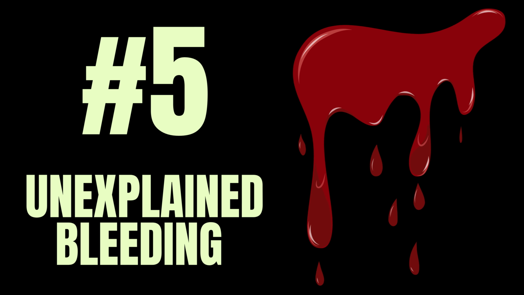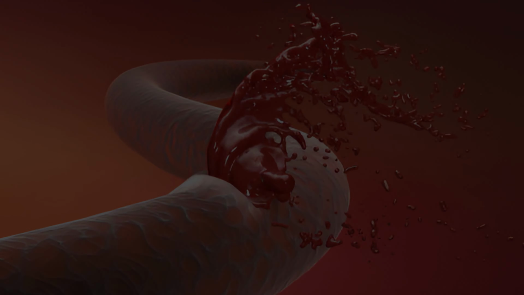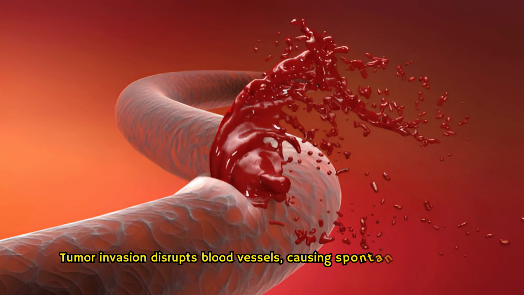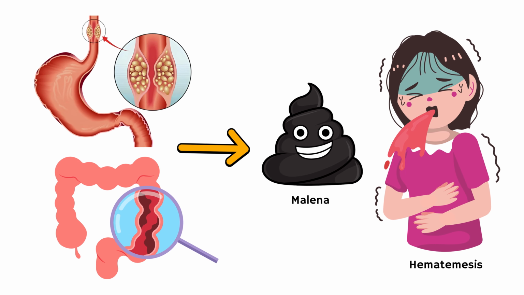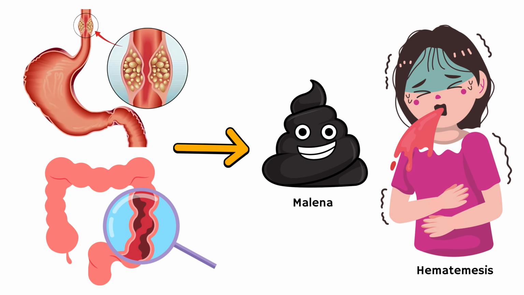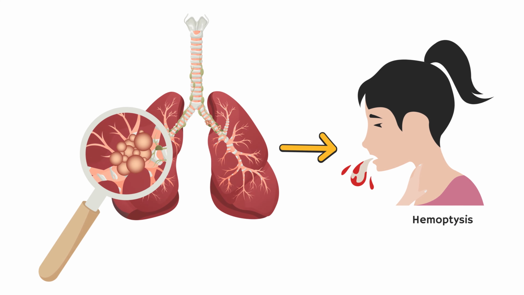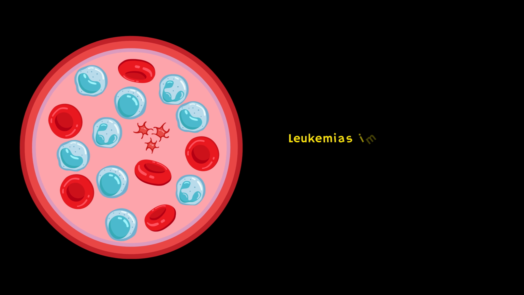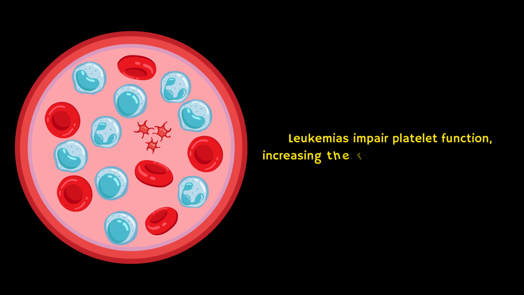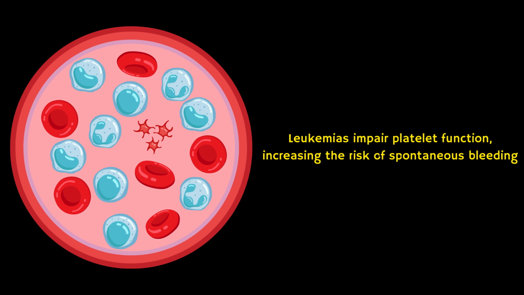Number 5, unexplained bleeding. Tumor invasion disrupts blood vessels, causing spontaneous bleeding. In gastrointestinal cancers, ulceration leads to hematemesis or melena, while in lung cancer, bronchial erosion results in hemoptysis. Leukemias impair platelet function, increasing the risk of spontaneous bleeding.